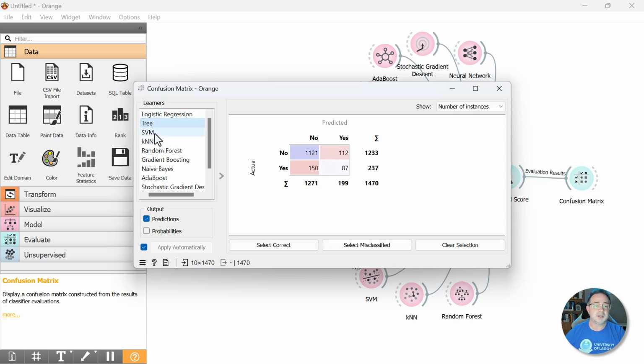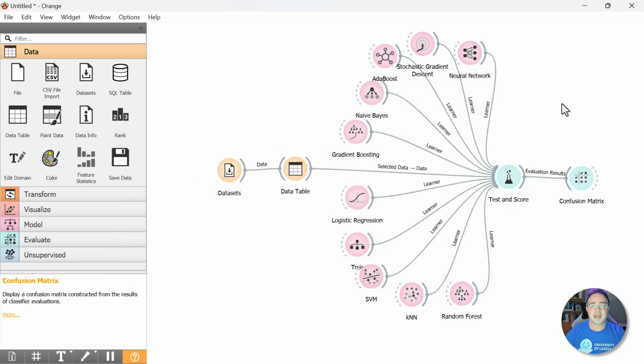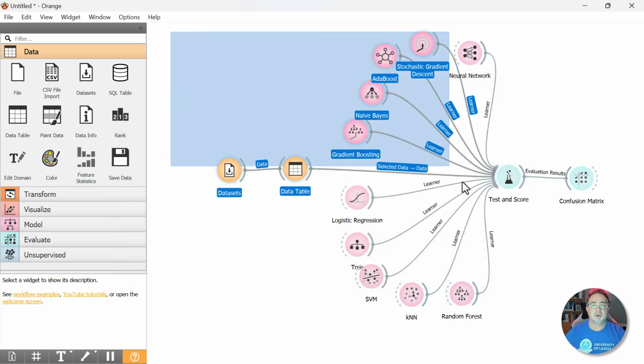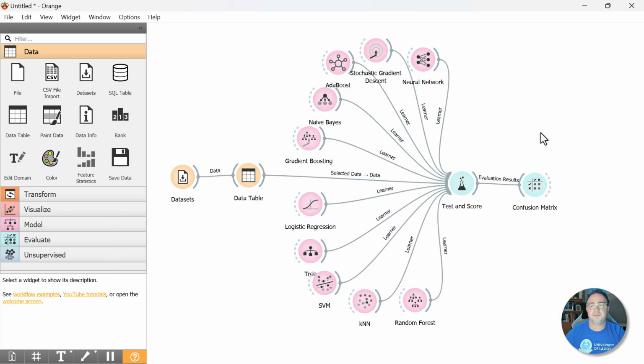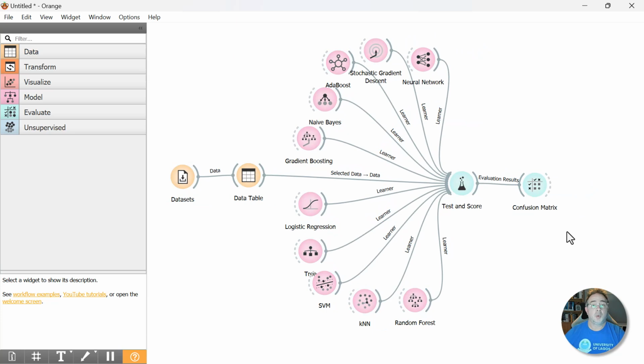And again, part of this could be because we have so few yeses in the actual data set. But you could look at all these. You could look at KNN, random forest, and see how each one did relative to each other. So we can close that. And then I'm going to make some more room here by selecting everything and just moving it over. We'll do one more thing in this demo. So next we're going to add one more widget to this.